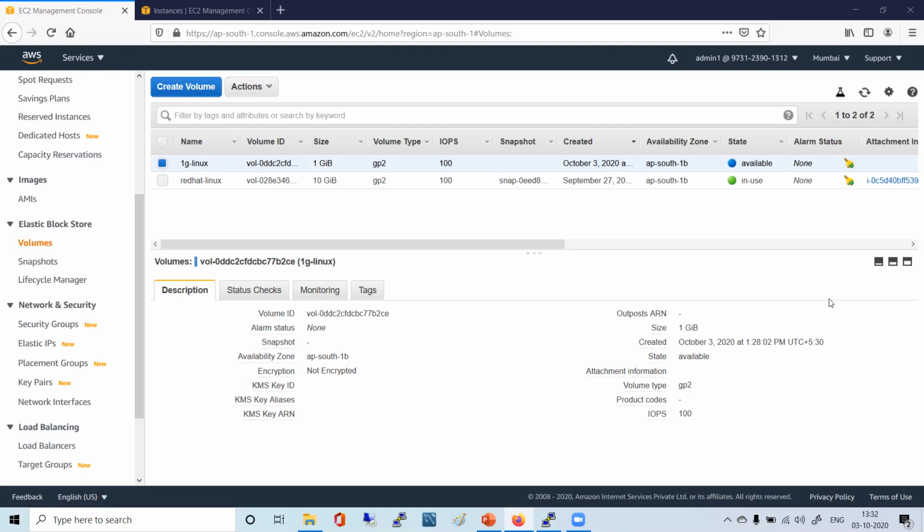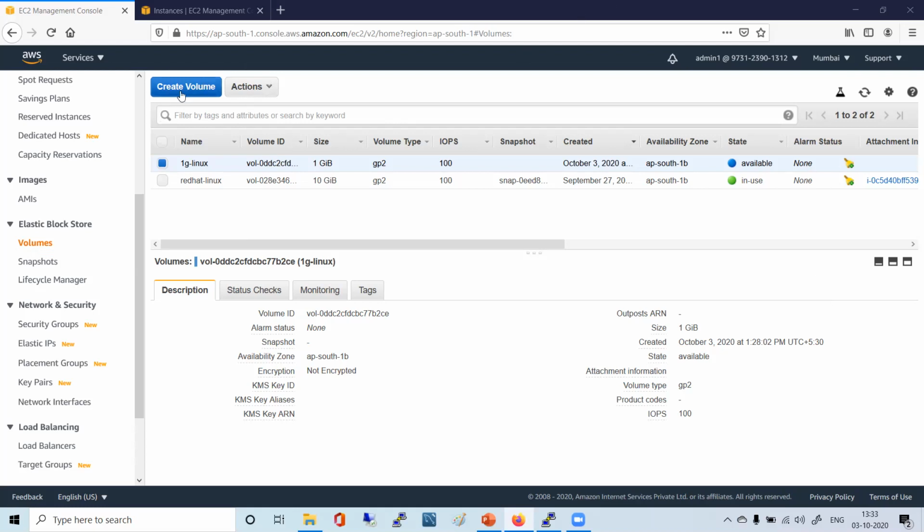Now next, 1 GB of size we have taken out. No, you are getting totally confused here. Wait, you have not taken 1 GB out of that 10 GB. This is a new hard disk that you have purchased. You have created one new volume here.